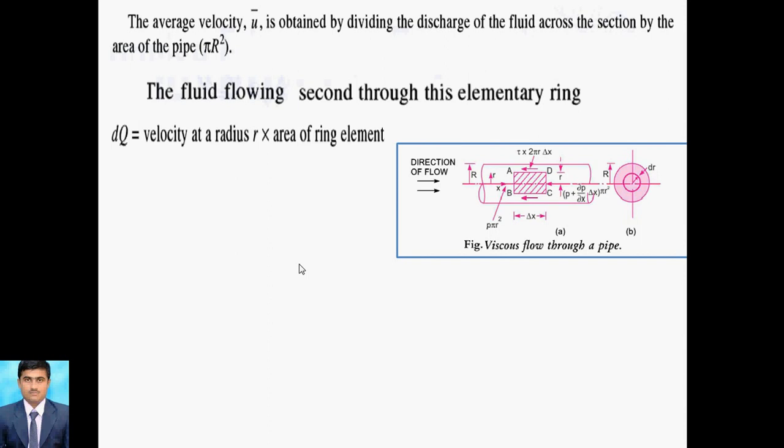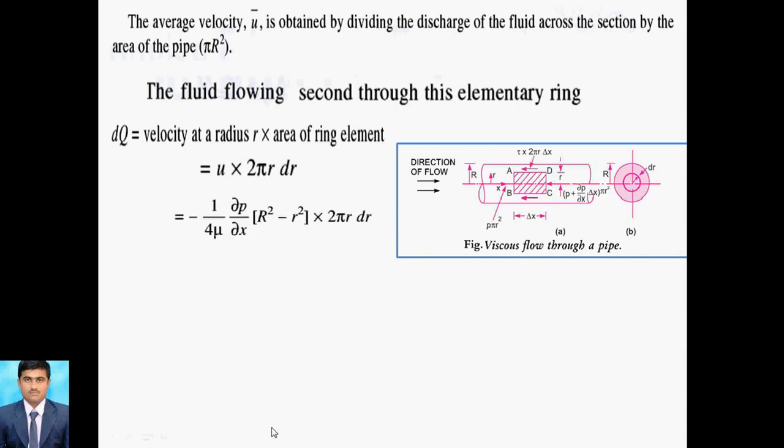So I write dQ is equal to velocity into area. Velocity at radius small r is nothing but u, and the area of the ring element is occupied with this length, so that's why 2 pi r, because we can consider the circumference, into dr. dr means the smallest separate distance of this radius.